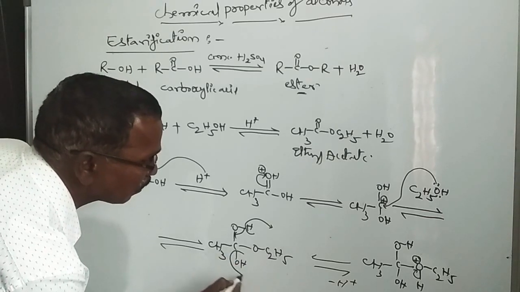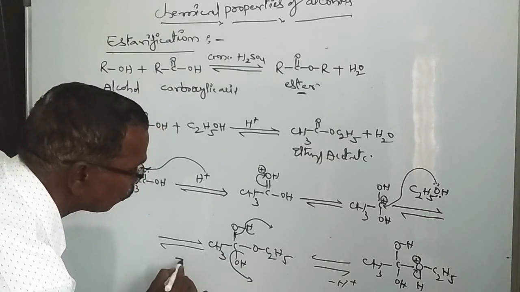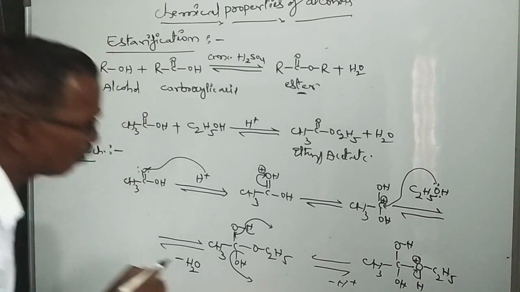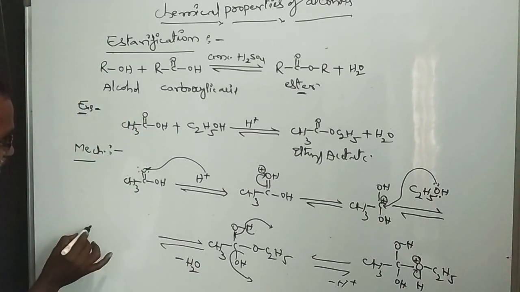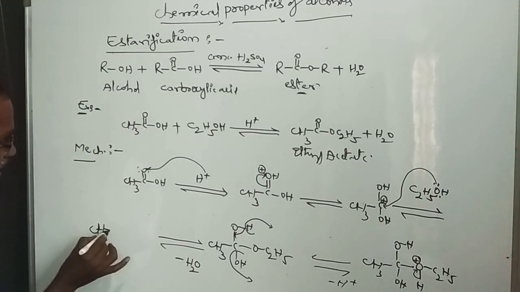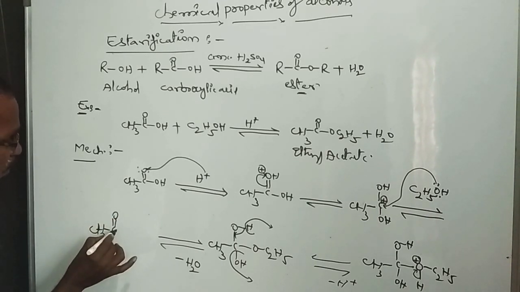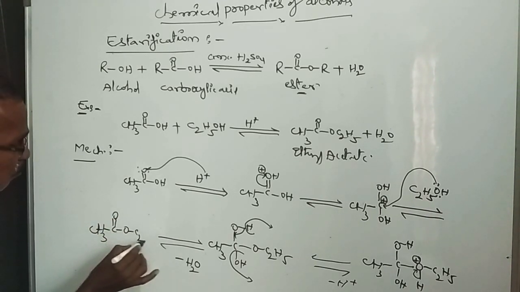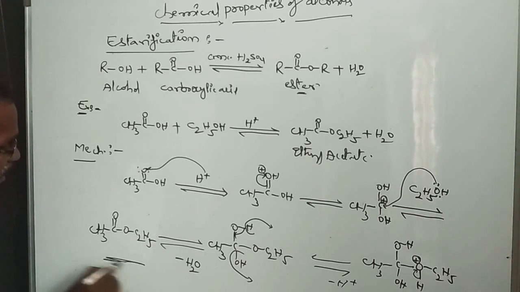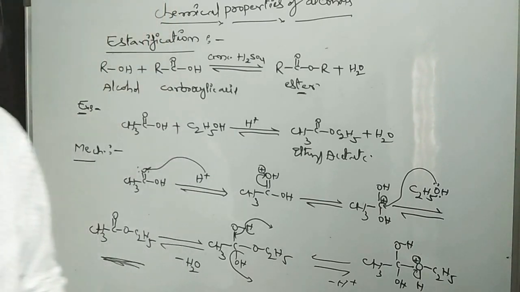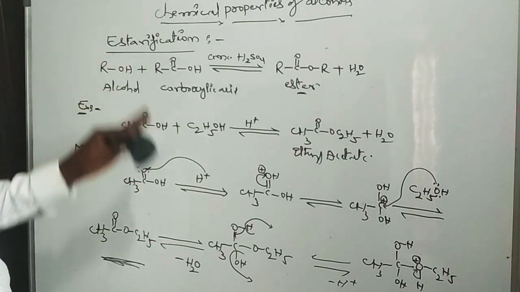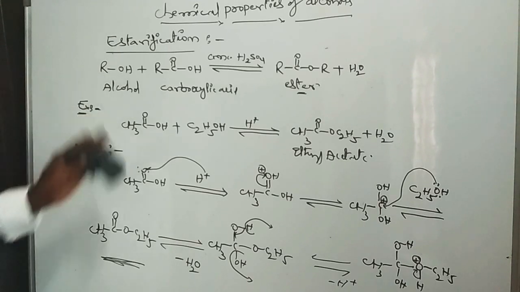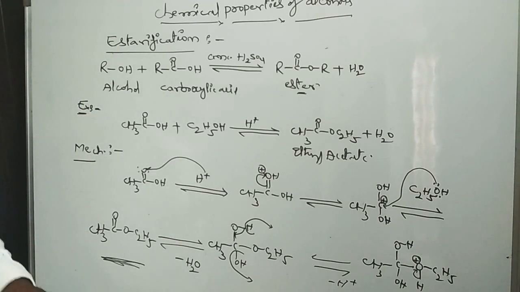Next, it is eliminated as OH minus. So H plus and OH minus form a water molecule. Next, CH3-C double bond O, oxygen, C2H5, that is ethyl acetate, is formed. This is the mechanism of esterification. It is an ester preparation method, and one of the chemical properties of alcohol. It is a common reaction, the esterification reaction.